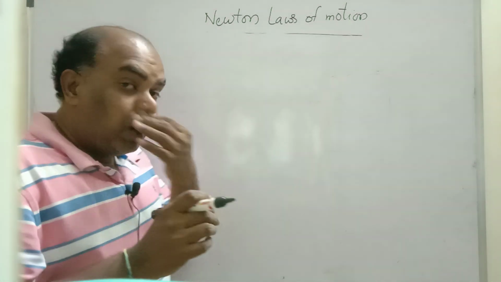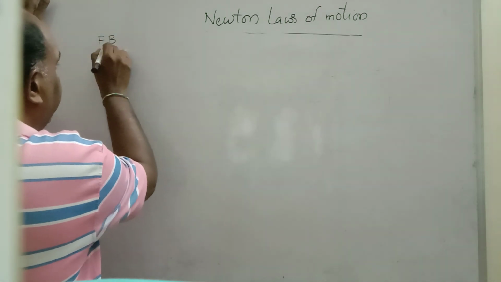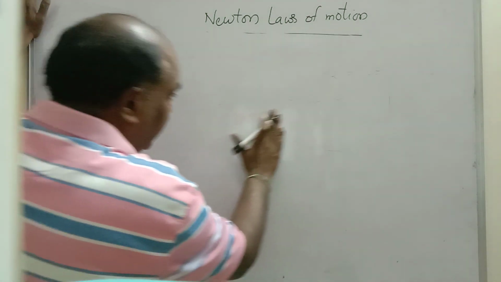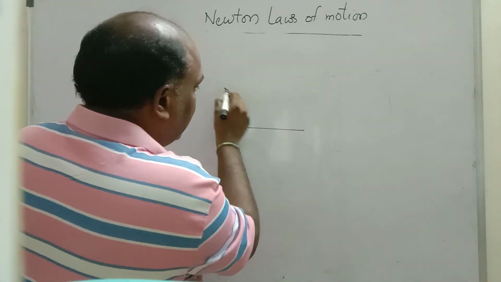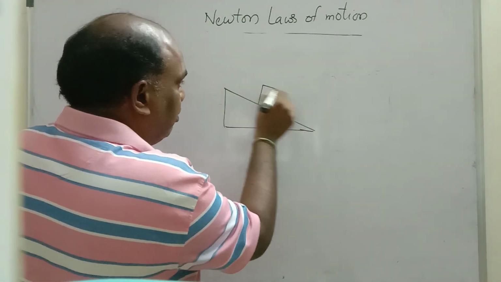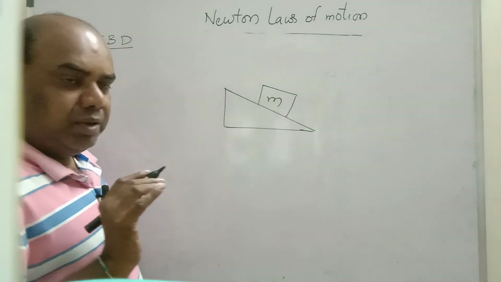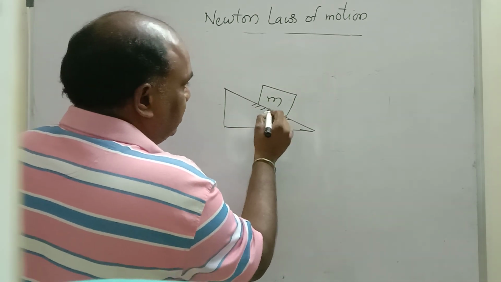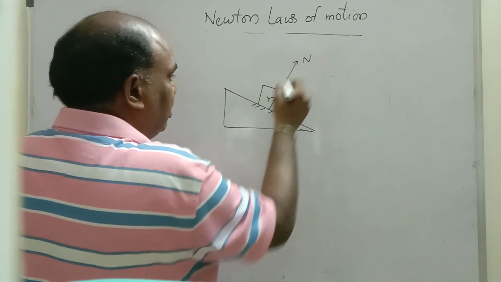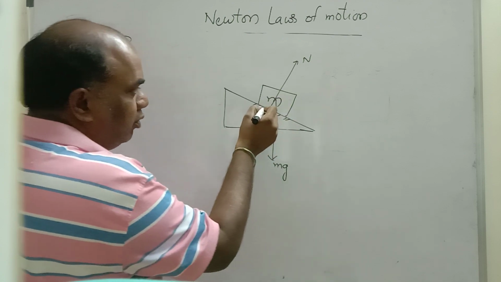Now we will see some important FBDs. FBD full form: free body diagram. This is a wedge or inclined plane, and one mass is like this. Before drawing the free body diagram, this is the contact surface. This is the perpendicular line, the normal. Weight always acts downwards, mg.